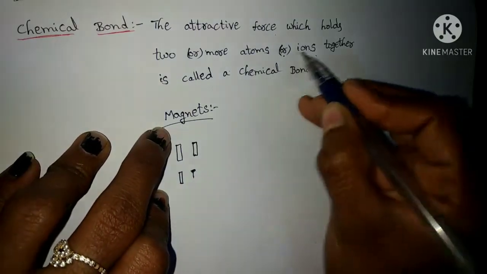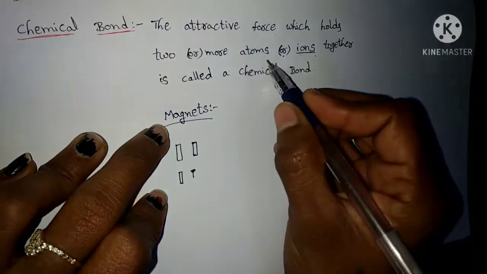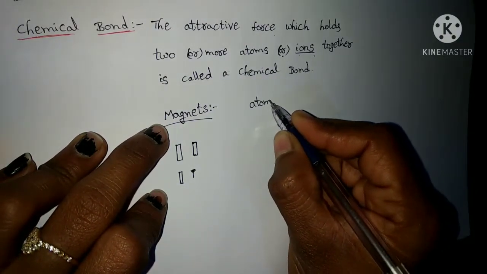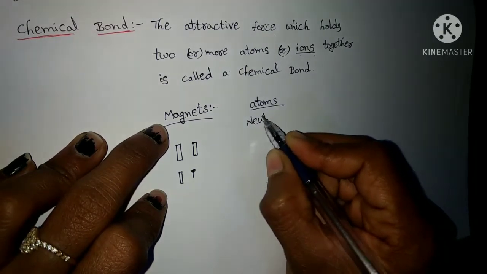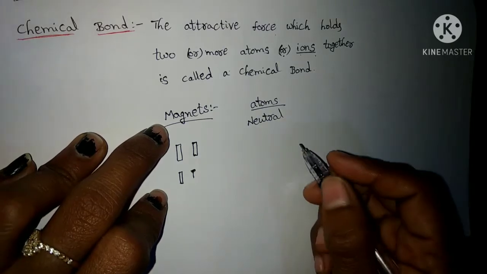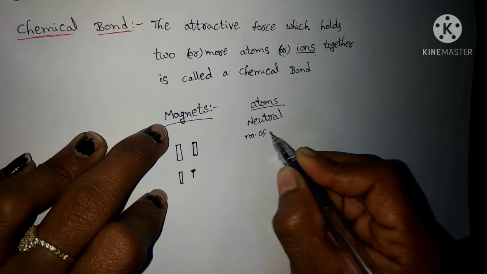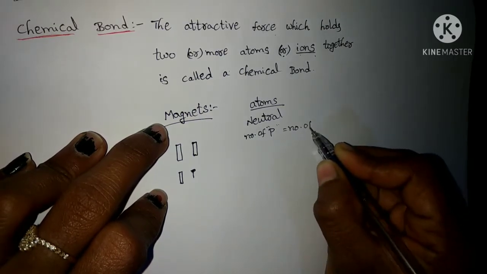Similarly, we have to discuss ions also. About atoms we know. Atoms are generally neutral, we have discussed. Why are atoms neutral? Because the number of protons is equal to the number of electrons.